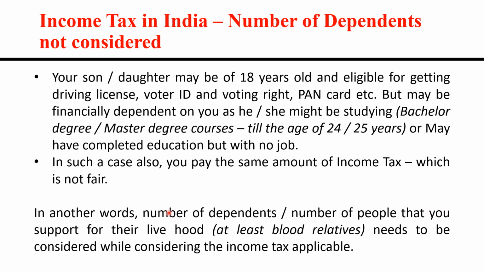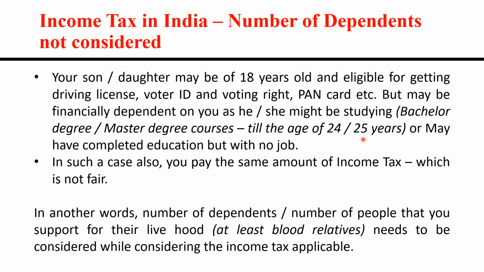In another situation, your son or daughter may be 18 years of age. He might have attained 18 years of age and be eligible for a driving license, voter ID and voting right, PAN card, Aadhaar card, and so on. But he or she may be financially dependent on you, as your daughter or son might be studying, doing a bachelor degree or master degree. As you know, it takes around 24 to 25 years of age to complete a master's degree in India.